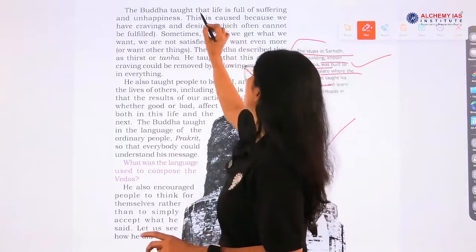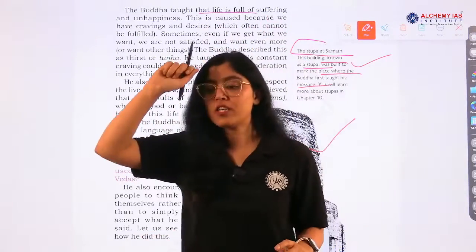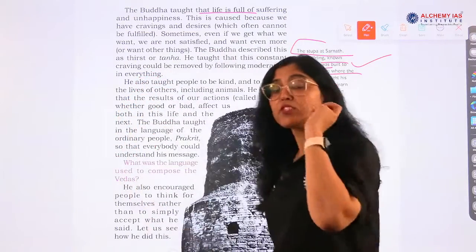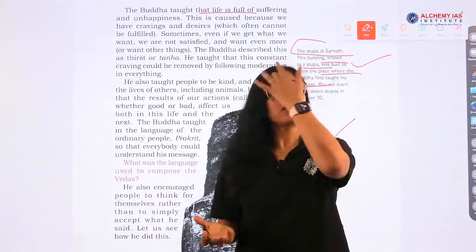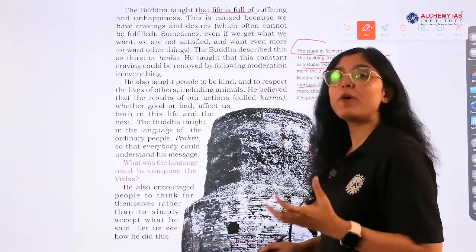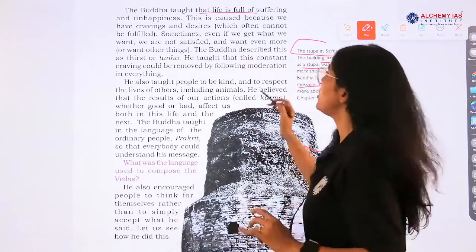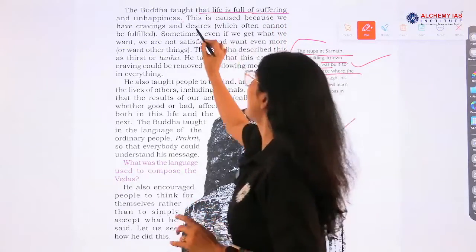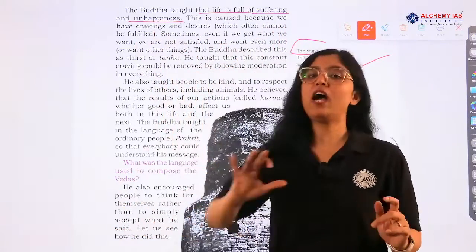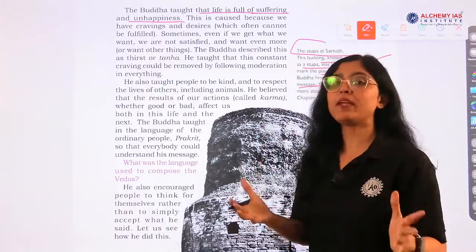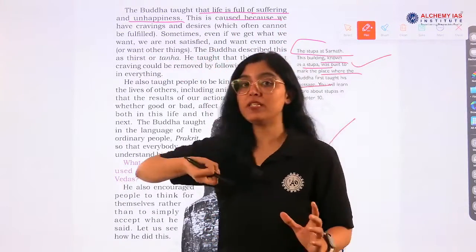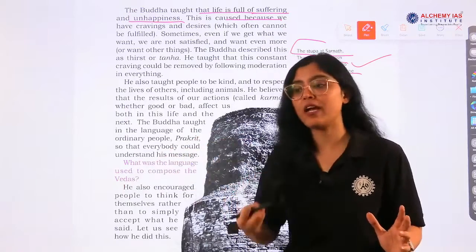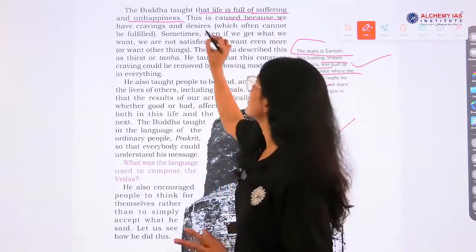Now, what are the teachings of Buddha? He taught that life is full of suffering, and that suffering can be removed by knowledge. All are unhappy in their life. Why? Because humans naturally have desires and cravings.